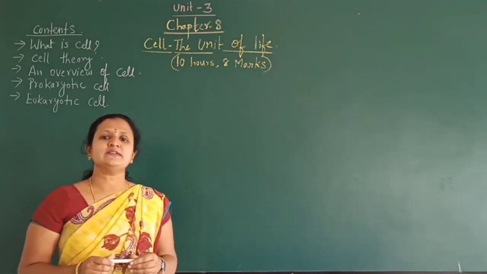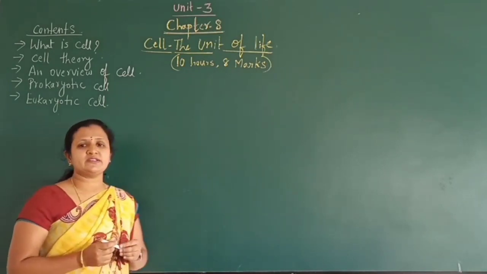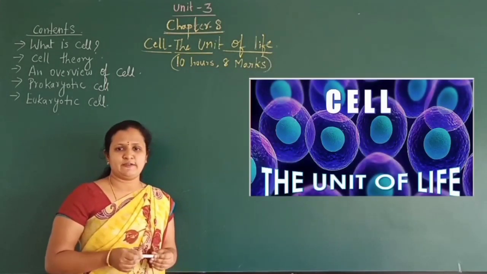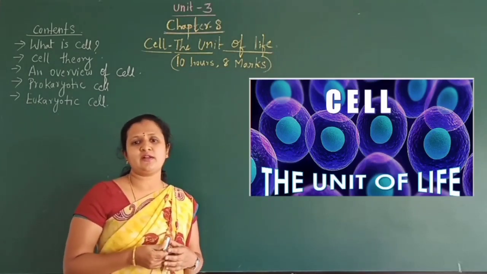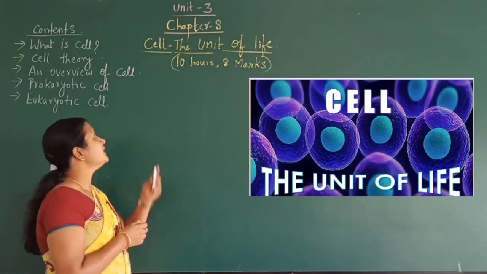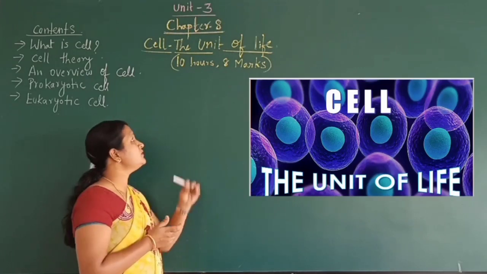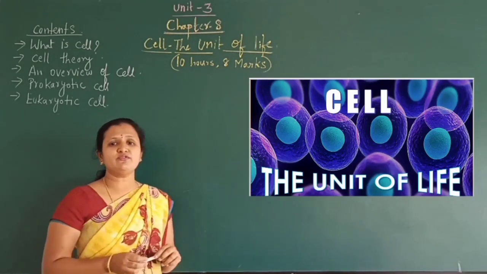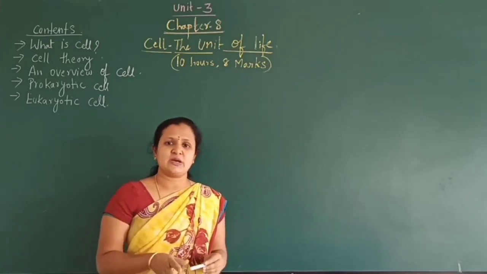Today I will be starting chapter 8, which comes under unit 3, the cell, the unit of life. By this time you all know that in first year PUC biology there are totally 5 units. Let us start unit 3, cell, the unit of life. This chapter is for 10 hours and you will be getting 8 marks, and hence it is one of an important chapter.